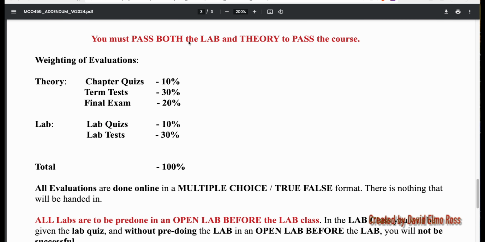At the end of the addendum on page 3 of 3, you're going to see the theory and the lab breakdown. Chapter quizzes are 10%, term tests 30%, and the final exam 20%. The lab quizzes are 10%, and the 2 lab tests make up 30% of your mark. But the most important thing to remember is you must pass both the lab and the theory to pass the course. If you fail the lab or the theory, you fail the course.